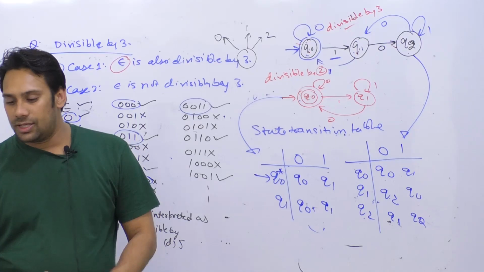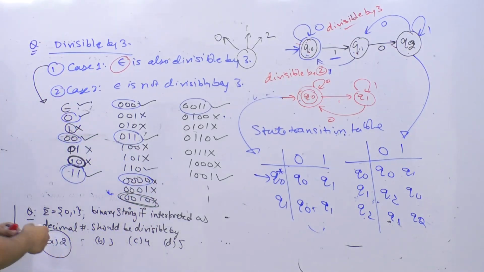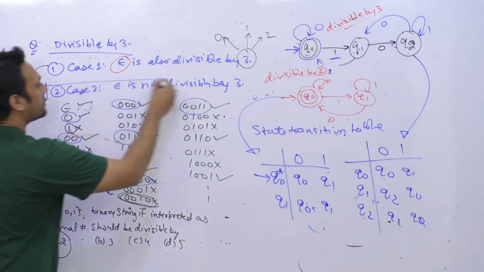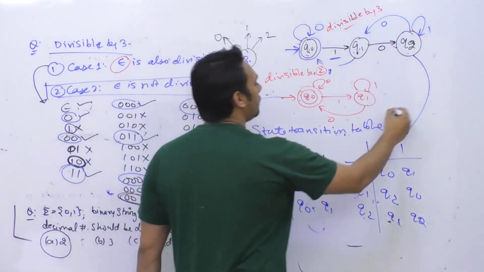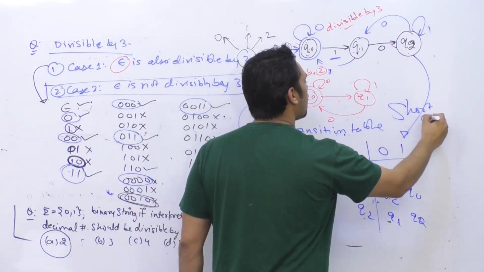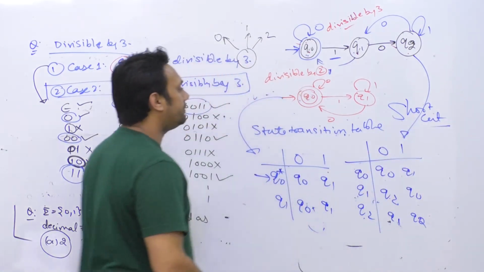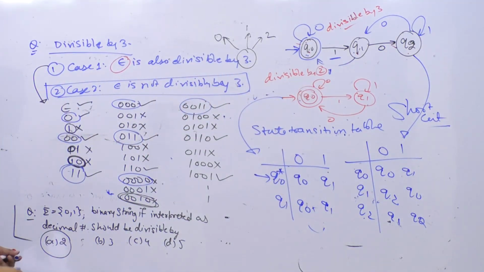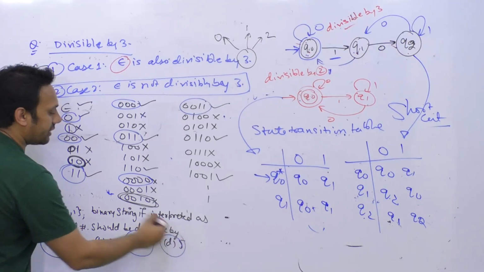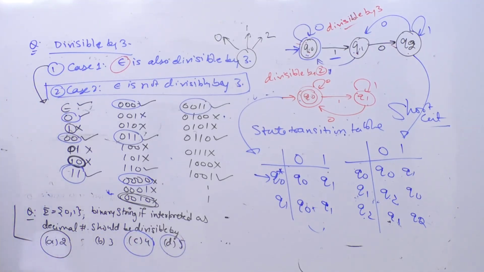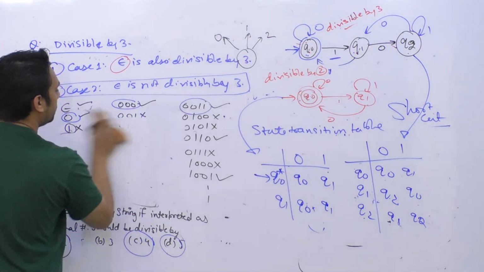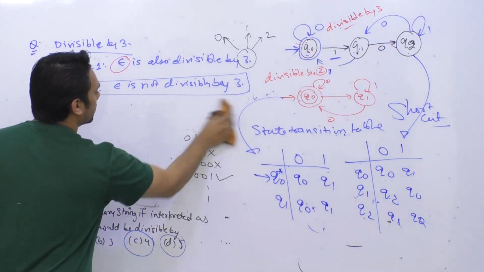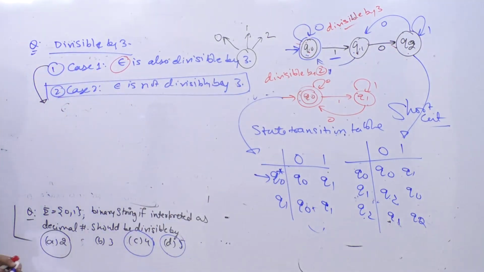Okay. Now, before I solve the second case, let me give a shortcut. I have a very good shortcut here. Let me create a diagram for 4 and 5. So I can make the state transition diagram for 4 and 5, but before that I can just make a state transition table. There exists a shortcut here. What is the shortcut?